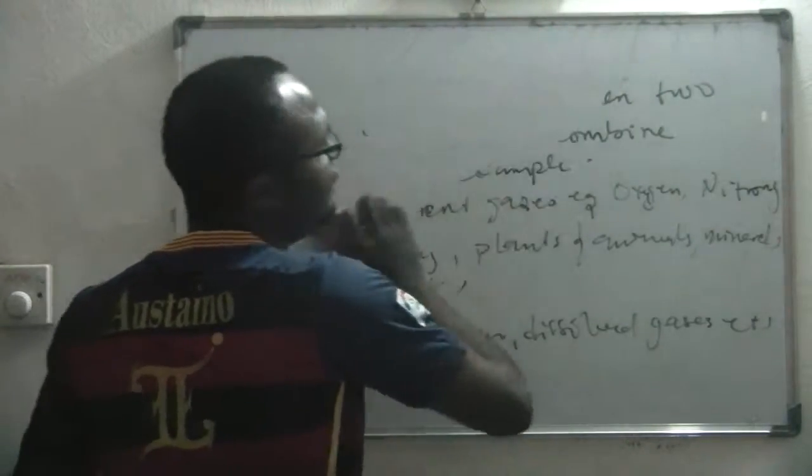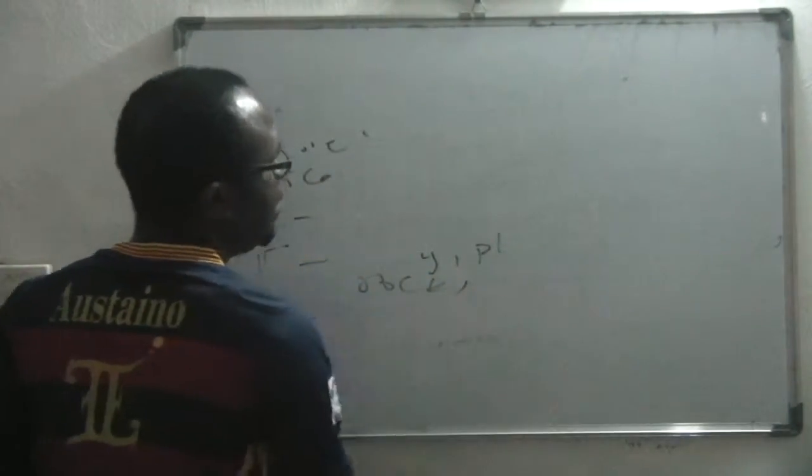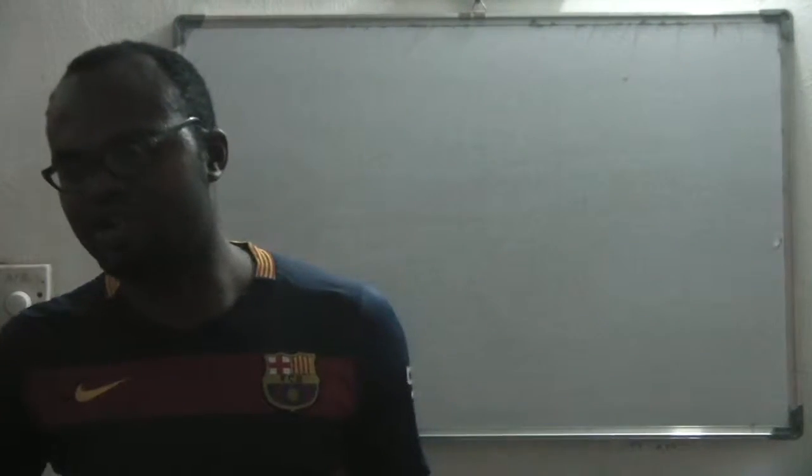Now, who can tell me the differences between a mixture and a compound? What are the differences between mixtures and compounds? The constituents can be separated by physical means. Good. The constituents of every mixture can be separated easily by physical means. But you cannot separate the constituents of a chemical compound by physical means.